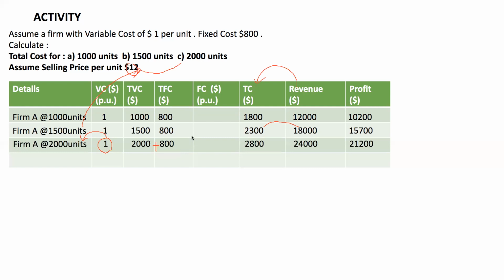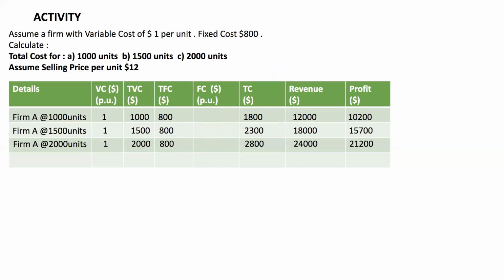I want you to find out for yourself the fixed cost per unit and write the observation that the fixed cost per unit reduces as output increases. This we've already done, so I'm not discussing it again over here. I want you to give me an observation on the variable costs, the total variable costs, and the total fixed costs.